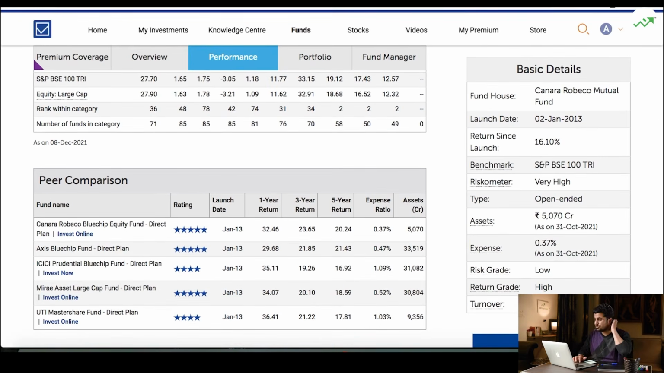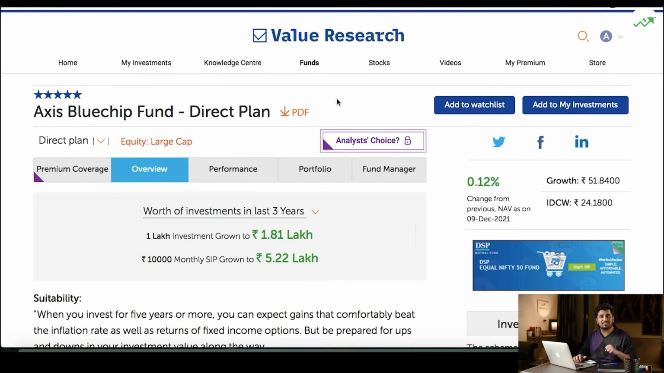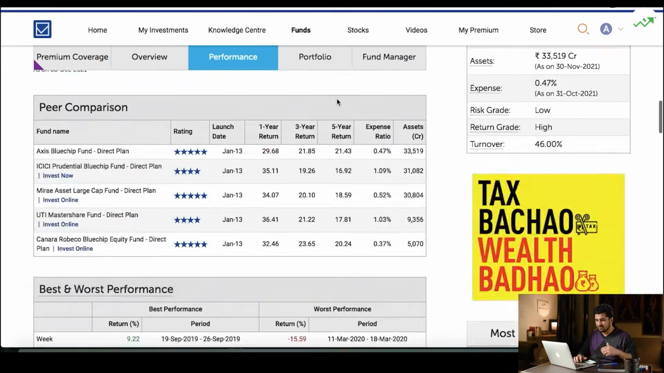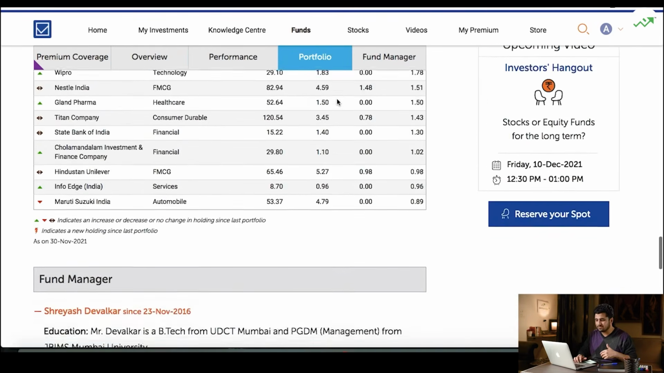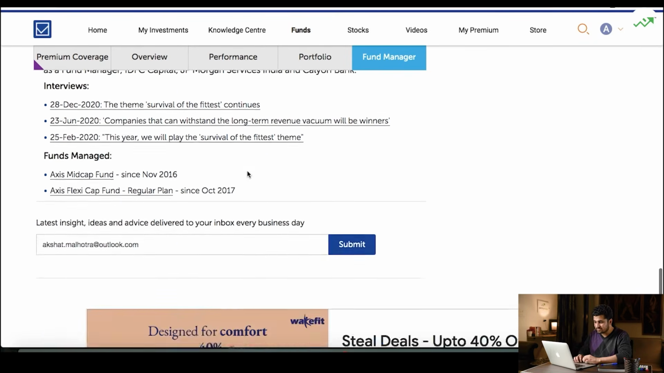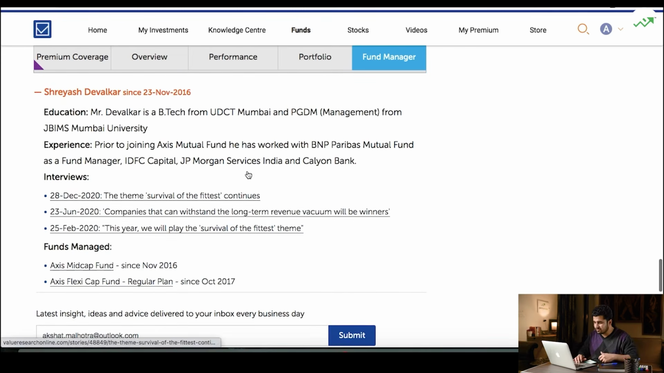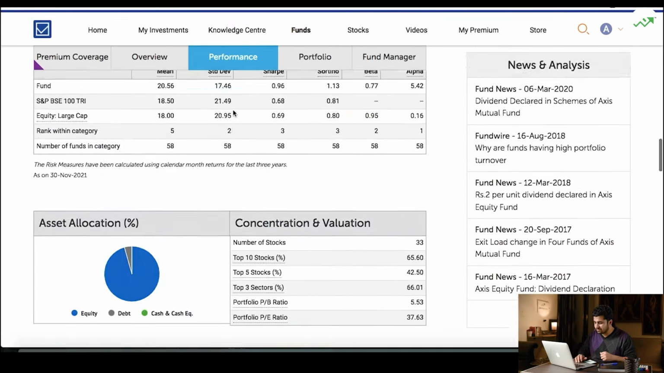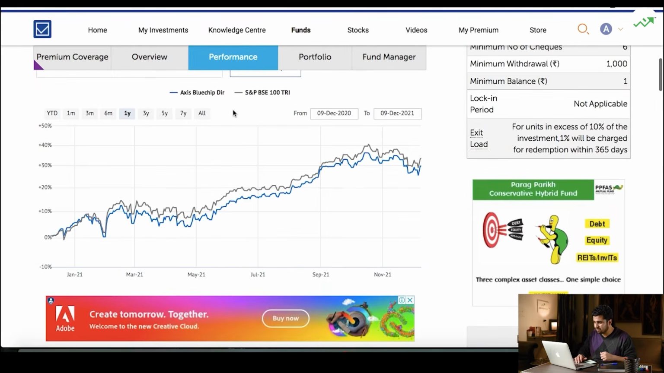Similarly, let's quickly also give a look at the Axis Blue Chip Fund. This was the second option that we chose. We'll straight away go down to the fund manager. We see Mr. Shreyans Dewalkar since 2016, and he's the only fund manager. Let's see how he's performed. He's a BTech from Mumbai. He's done his PGDM management from Mumbai University. But at the same time, let's go and look at his performance. Let's look at the graph.